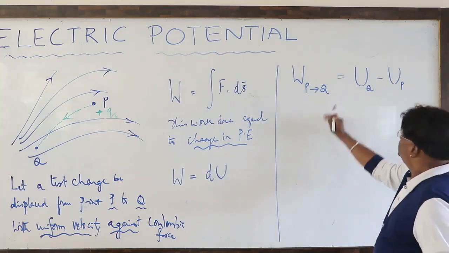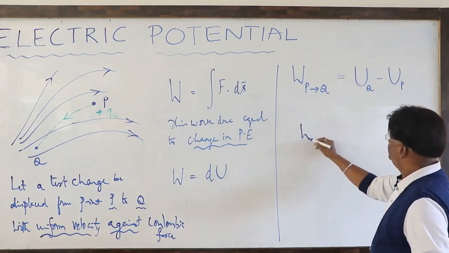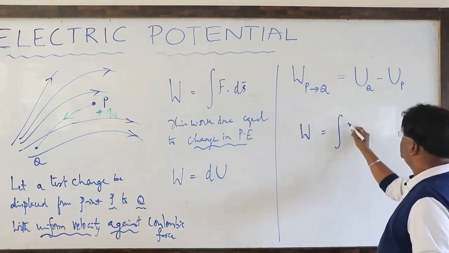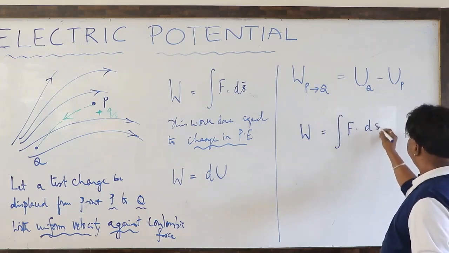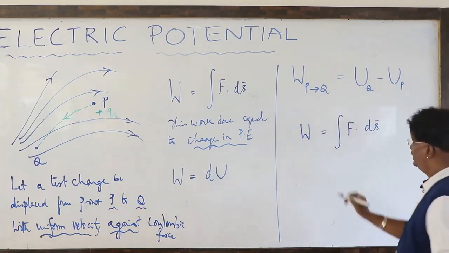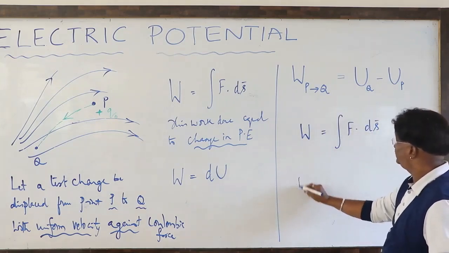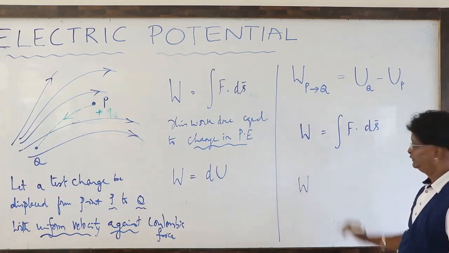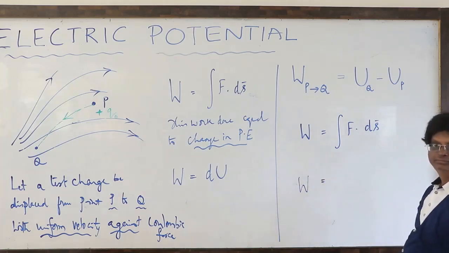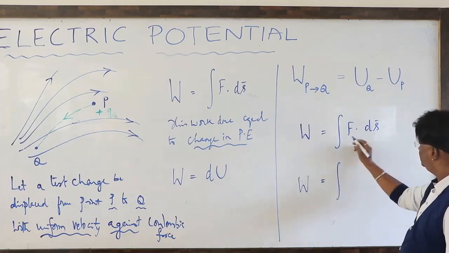Now, when we look at this W, W is equal to integral F times ds bar. Remember, now we are saying W equal to integral. What is that F?